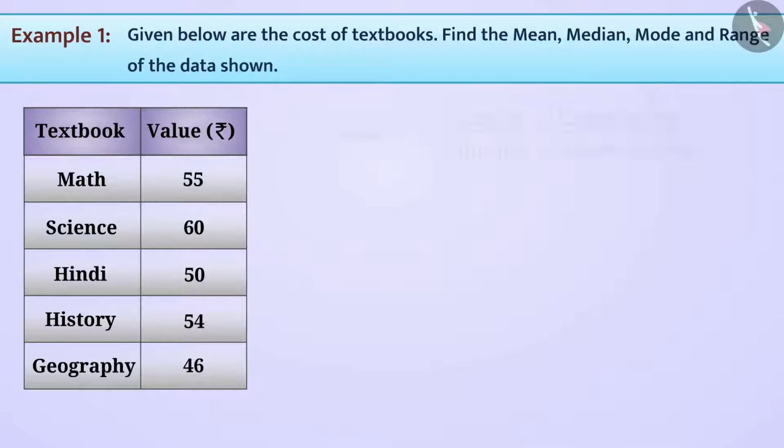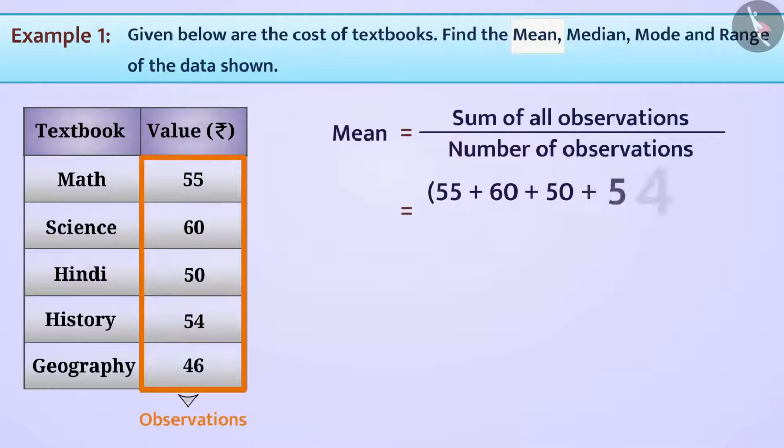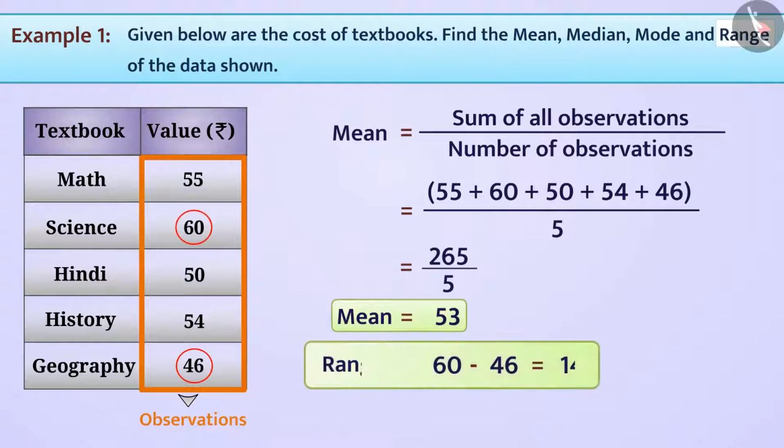We all know mean is equal to sum of all observations divided by number of observations. Using this formula, we can derive the mean of the values given in the table. The answer of this is 53. Let us also try deriving the range of this data by subtracting the smallest observation 46 from the largest observation 60. The range comes out to be 14.